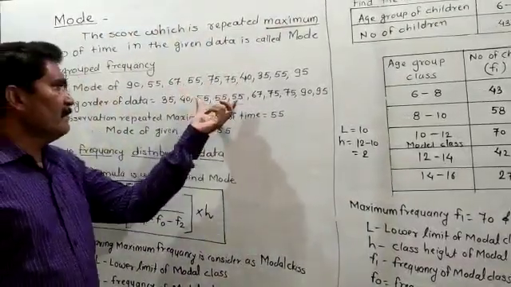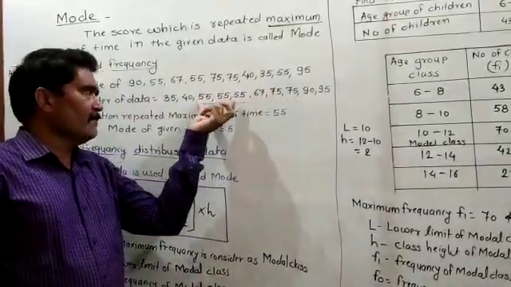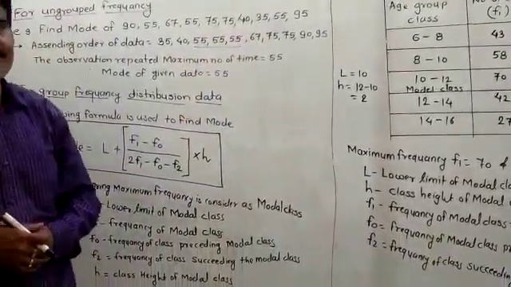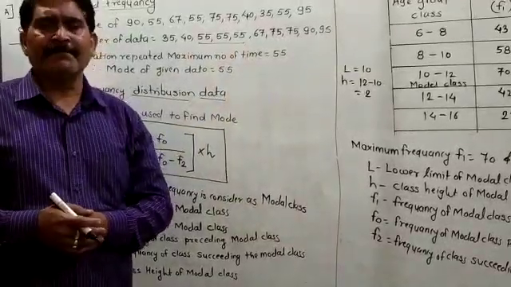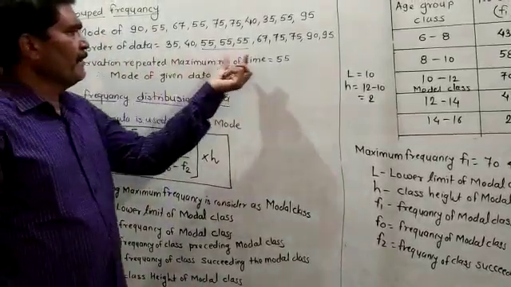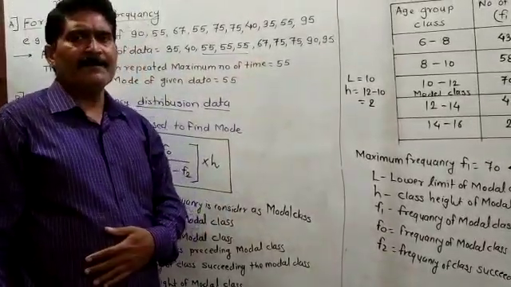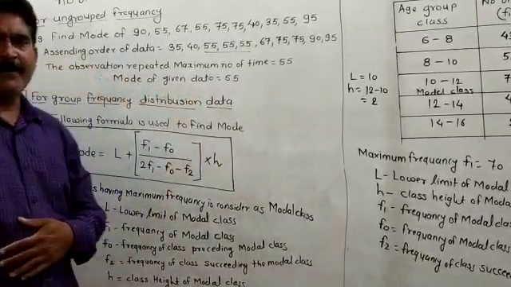In the above data, is 75 repeated the maximum number of times or 55? You will easily say that 55 is repeated the maximum number of times. So the observation repeated the maximum number of times is 55. Therefore, the mode of the given data is 55.